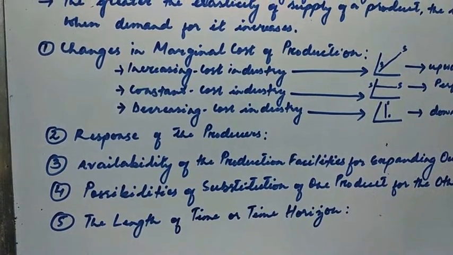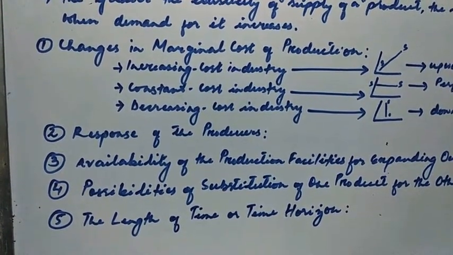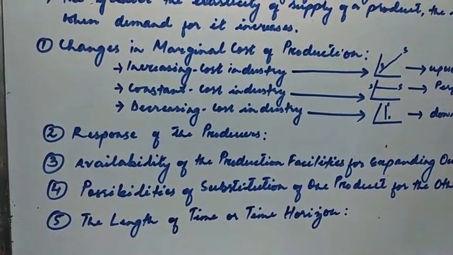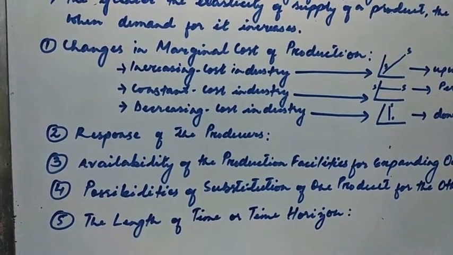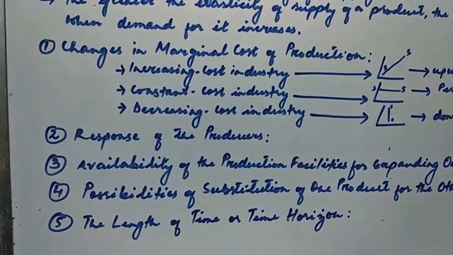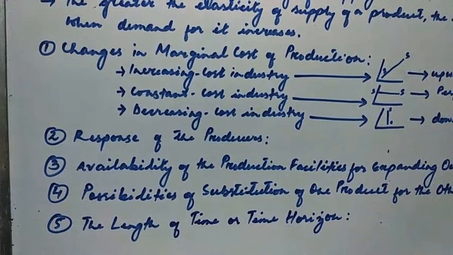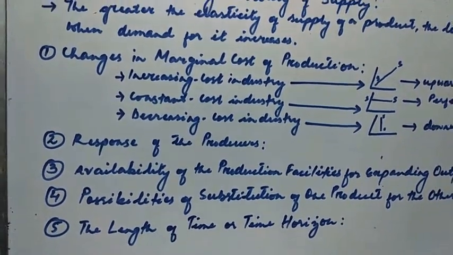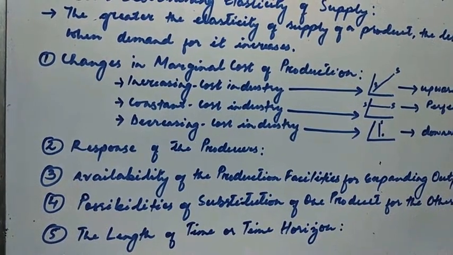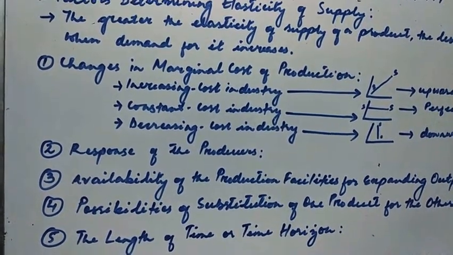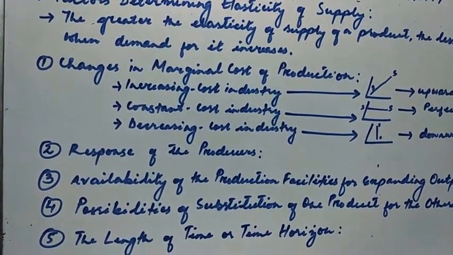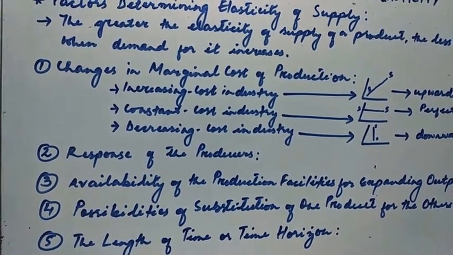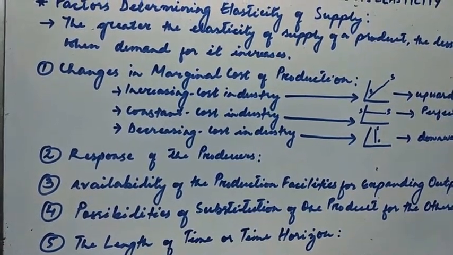In the long run, the supply curve is perfectly elastic when we talk about a constant cost industry. Why? Because while increasing the output, the increase in industrial output can be obtained at the same average and marginal cost.